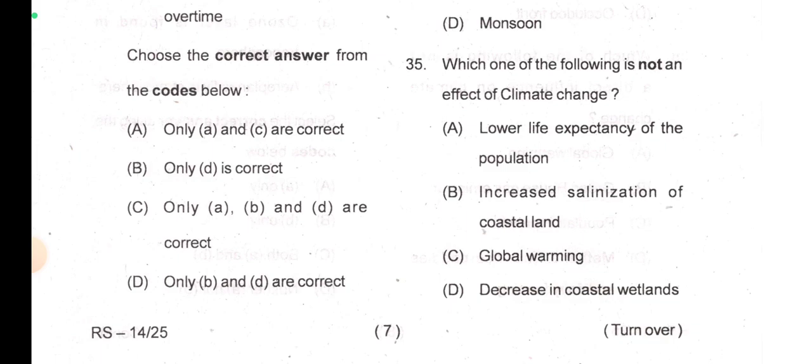Definitely global warming is the effect of climate change. Now, the salinization of coastal land: if there is a climate change, the lakes are getting evaporated, water getting evaporated, they become more salty, so it will increase the salinization. If the climate becomes hot, then the water will be evaporated and the ocean will be more saline.